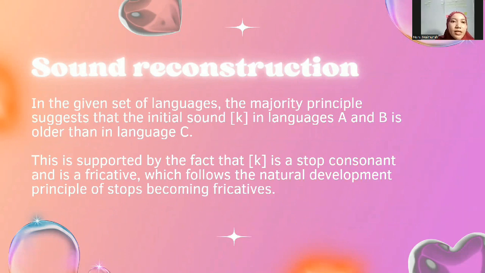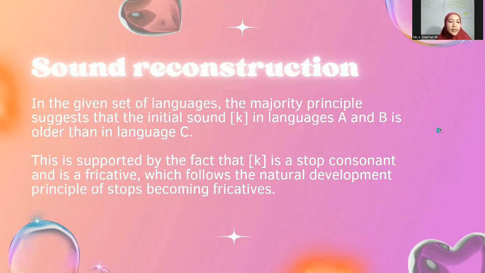In the given set of languages, the majority principle suggests that the initial sound K in languages A and B is the original, rather than the sound in language C. This is supported by the fact that K is a stop consonant and the sound in C is a fricative, which follows the natural development principle of stops becoming fricatives.